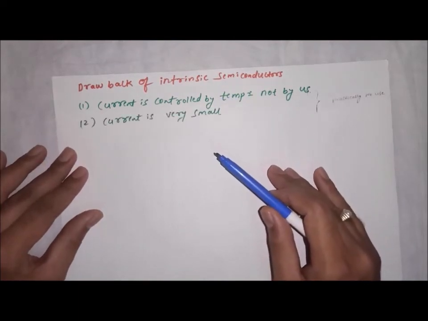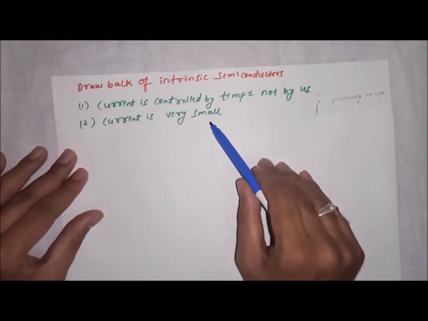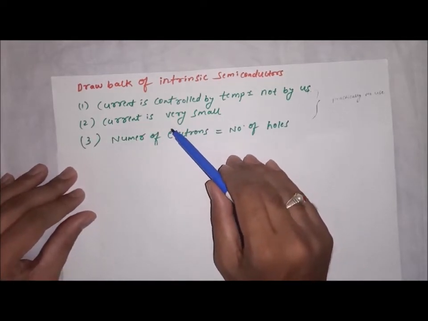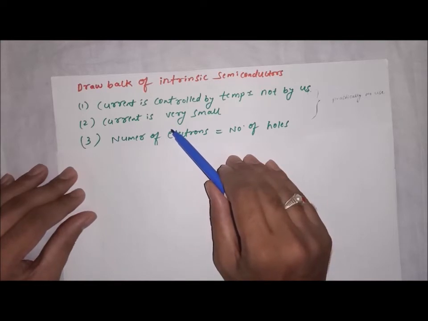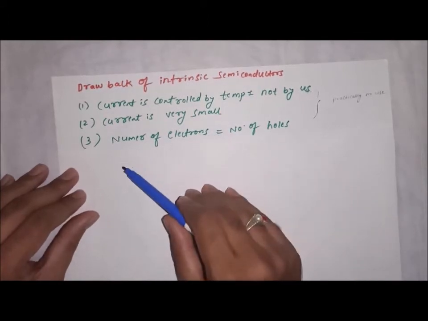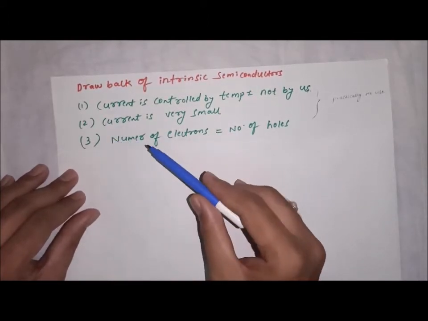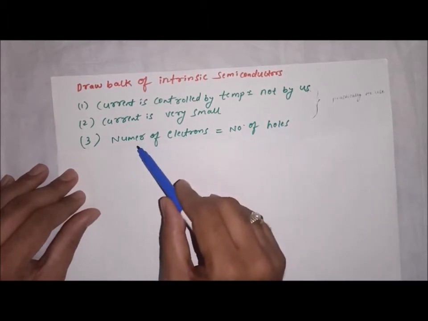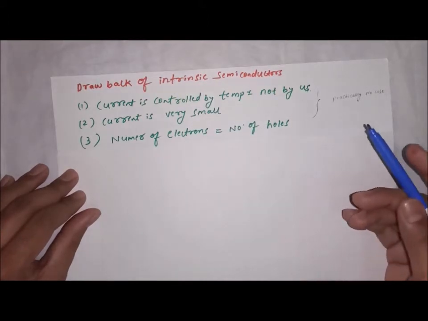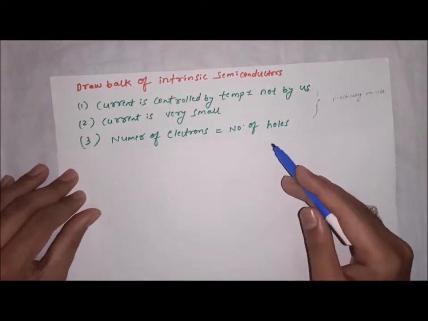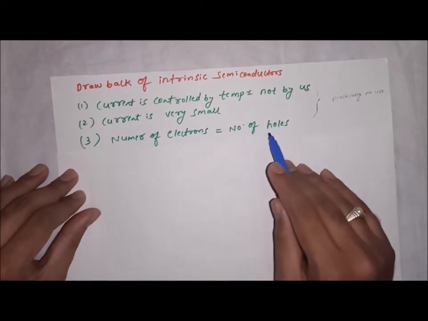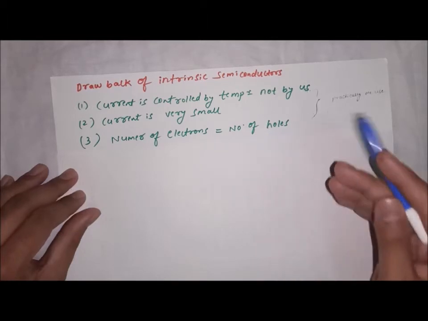Next, one more drawback is that the current is very small. So current is not much compared to the other kind of semiconductors, that is after adding the impurities to it. Next, third one, already you saw this one. The number of electrons is equal to the number of holes in an intrinsic semiconductor. So if both are equal, there is no practical use from that. So we have to increase either electrons or holes in the same semiconductor.